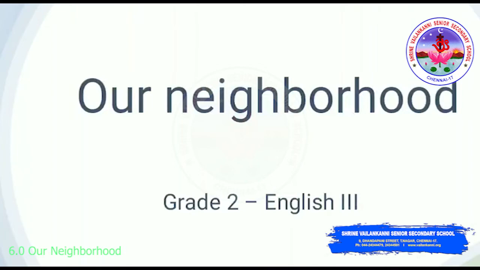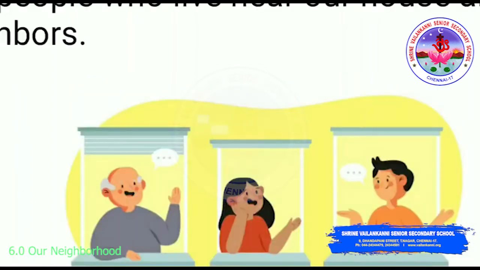Yes, the people who live next door to us or very close to our house, we call them our neighbors, right? The people who live near our house are our neighbors. Then, what is called a neighborhood? We know that the people who live in our area, very close to us, are neighbors. A neighborhood means the place in which we live.